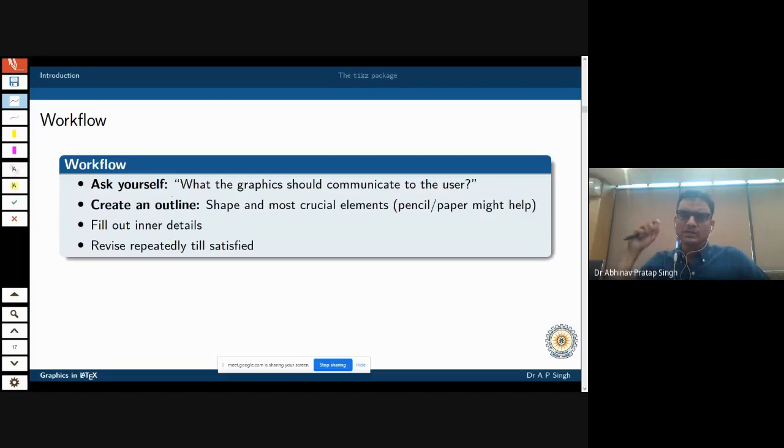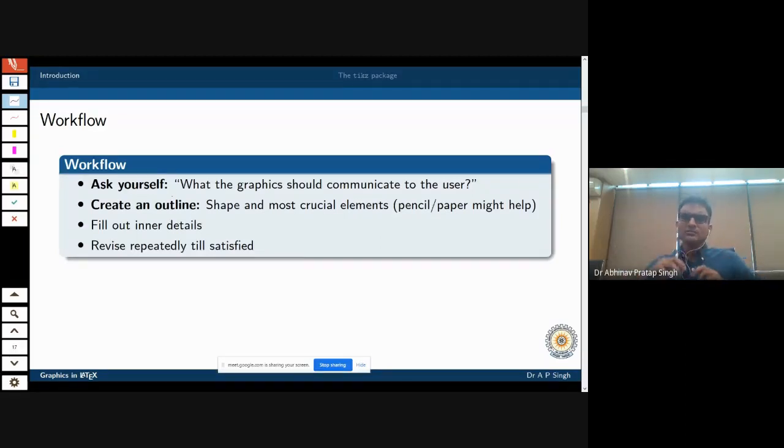This is the most important thing you need to ask yourself whenever we are talking about graphics: what do I want the reader to know when he or she looks at the graphics? What information do I want to convey, because graphics always convey information, otherwise they are useless. That is very, very important, and it should always be in your mind.